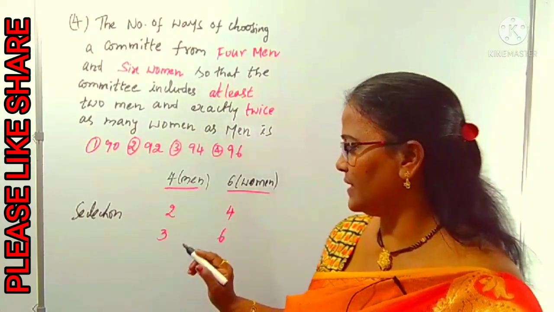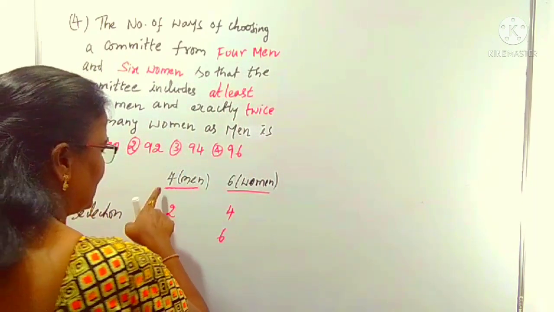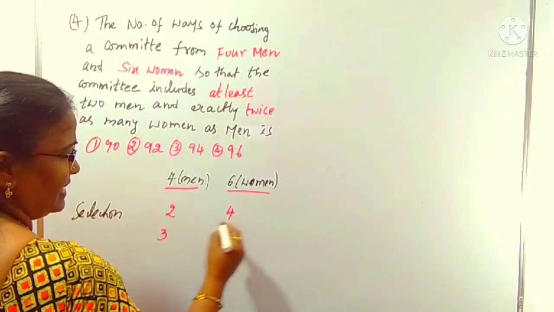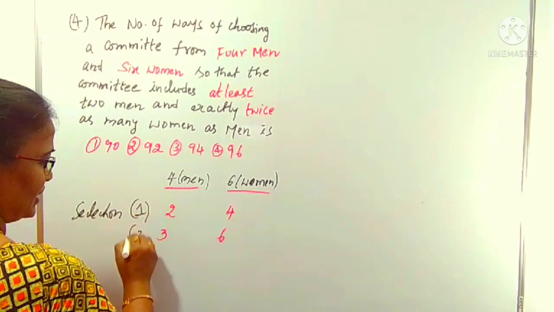Is it clear now? That's it. How can we select it? You know, selection means combination. We can select the first case. Here we can take type 1 and type 2, selection of 1 and selection of 2.